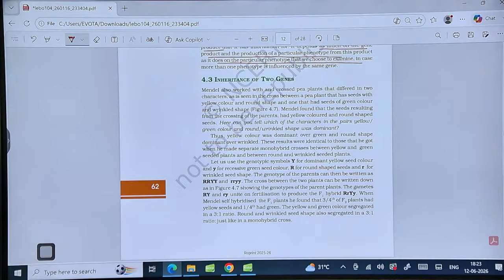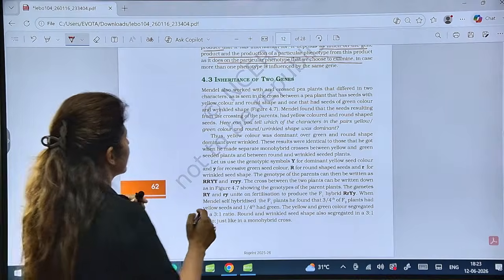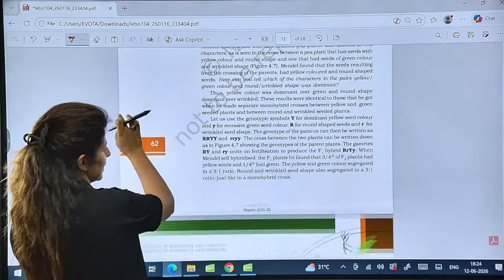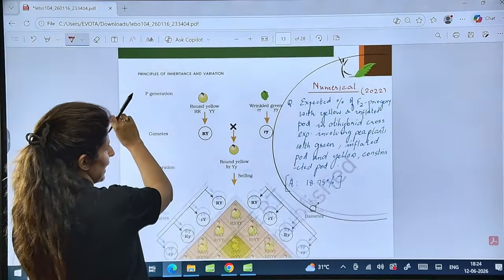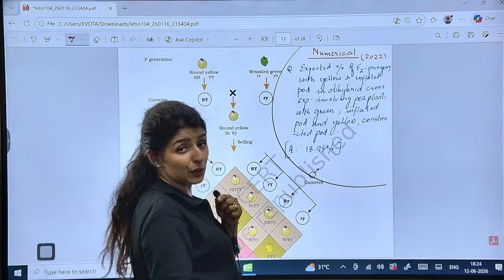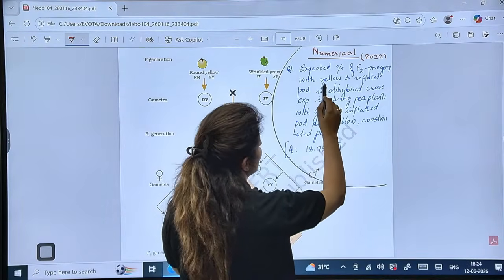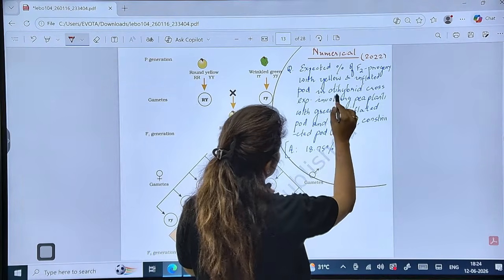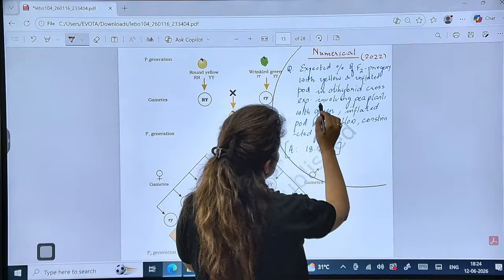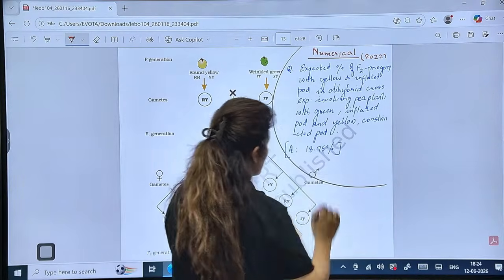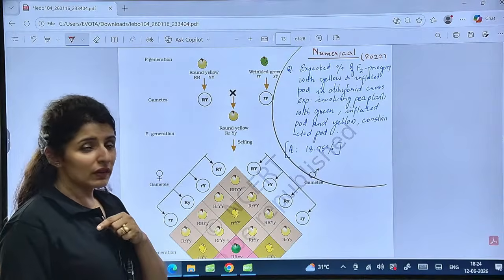Is that clear? Now, inheritance of two genes. We are going to talk about the dihybrid cross. There was this numerical in 2022: What is the expected percentage of F2 progeny with yellow and inflated pod in a dihybrid cross experiment involving pea plants with green inflated pod and yellow constricted pod? You have to solve this numerical.